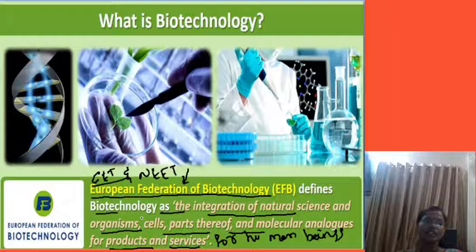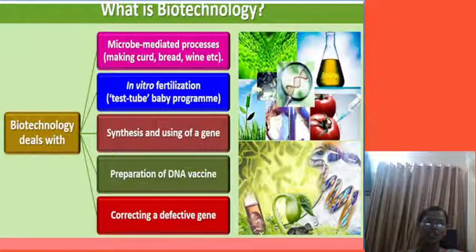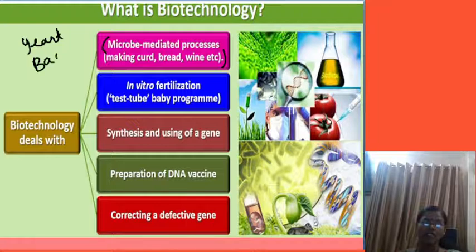Next we move on to see where biotechnology is utilized the most. Biotechnology deals with microbe-mediated processes, that means using yeast, bacteria and certain other organisms. The conversions are done, like making curd, bread, or wine.